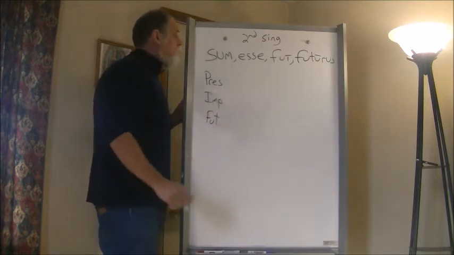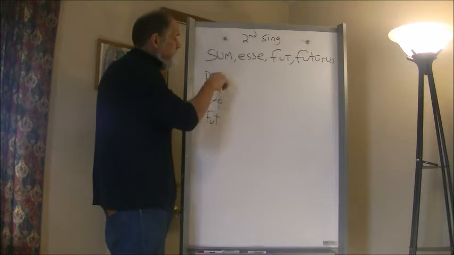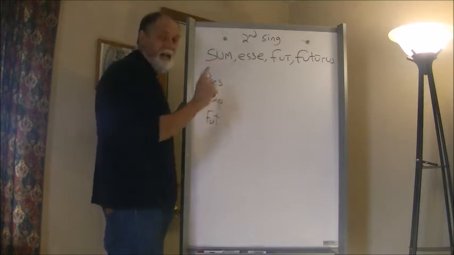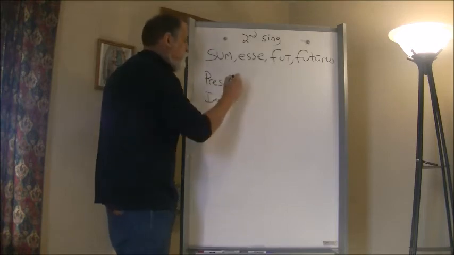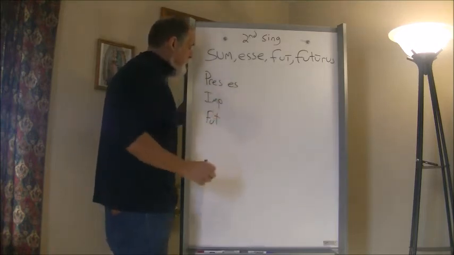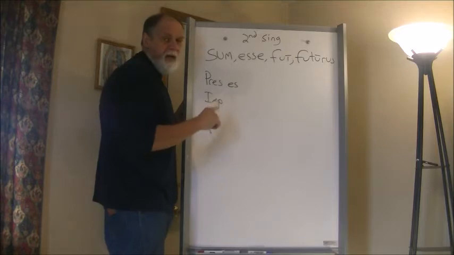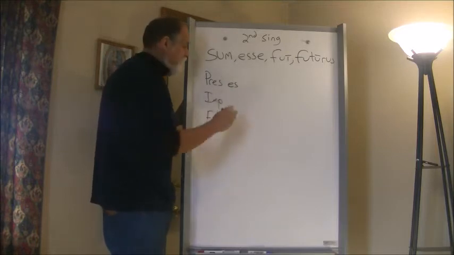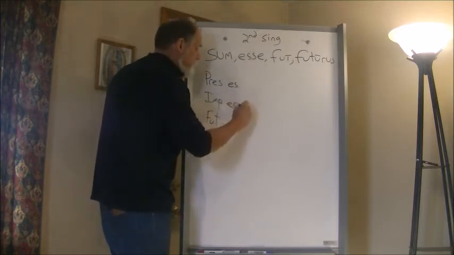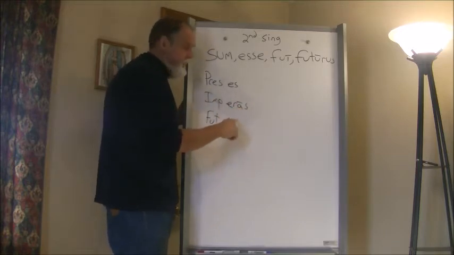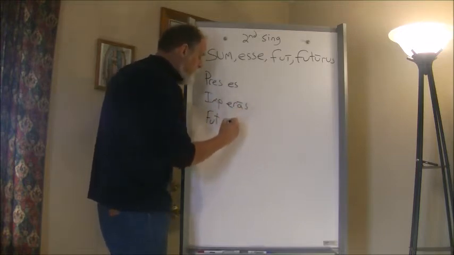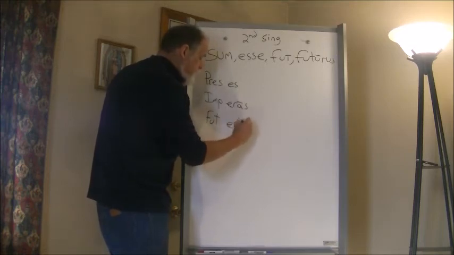When we look at this, you remember in the present we have sum, es, est, sumus, estis, sunt. So we have es. Then for the imperfect, we have eram, eras, erat, eramus, eratis, erant. So eras in the second person singular, with the macron. And then ero, eris, erit, erimus, eritis, erunt. And then we have eris here.